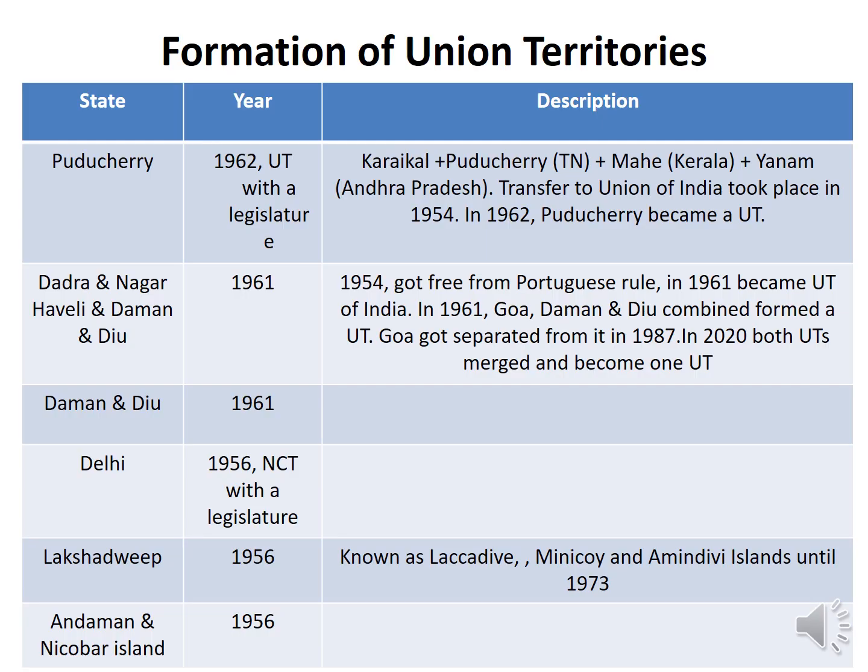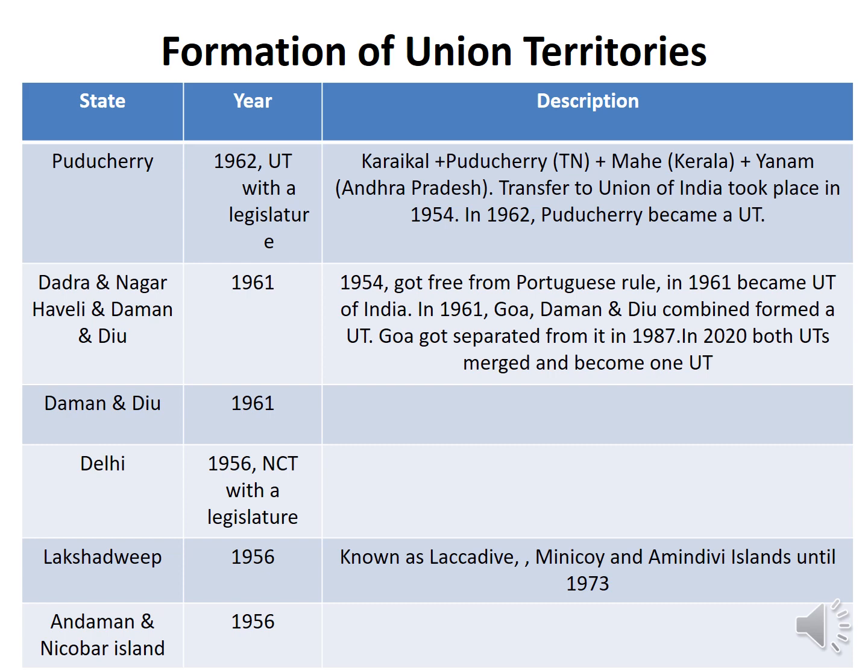The union territory Puducherry, you already know, has a legislature of its own. It has a state legislature. Puducherry consists of four different territories: Karaikal and Puducherry are in Tamil Nadu, Mahe is in Kerala, and Yanam is in Andhra Pradesh.